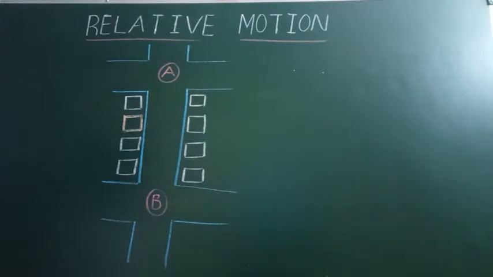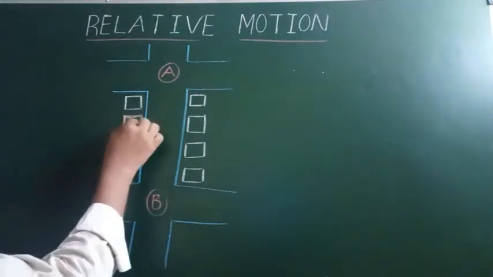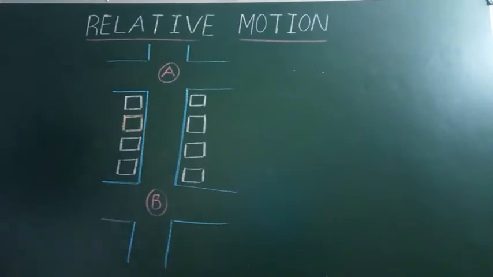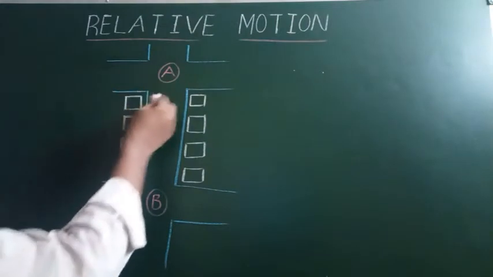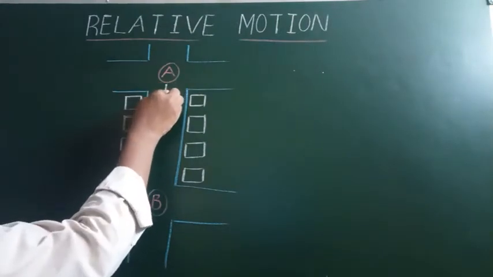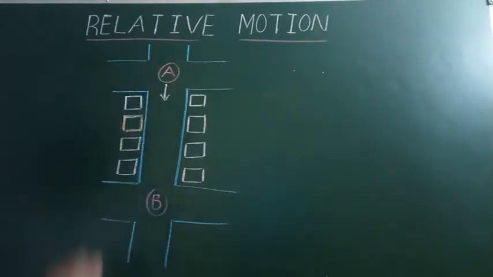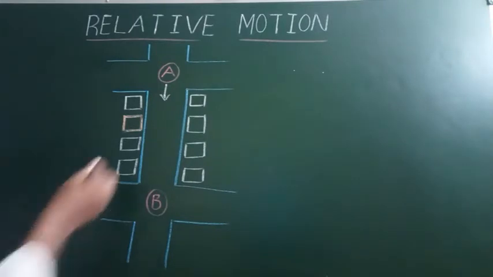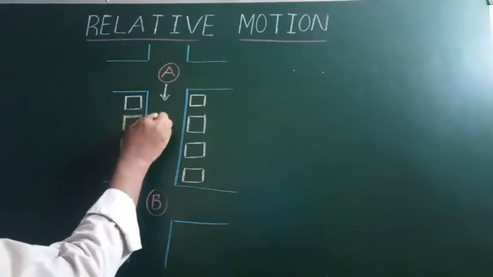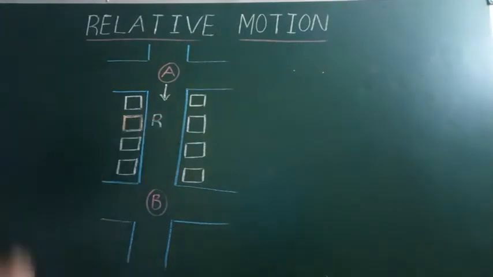In this example, you assume this is your colony. This is one junction A and B is another junction. You assume this is your house. Suppose your friend wants to meet you. How can you say your address? Suppose your friend is coming from junction A. For the person who is coming from junction A, is your house on the left side or right side? For him, your house is right side, second house.